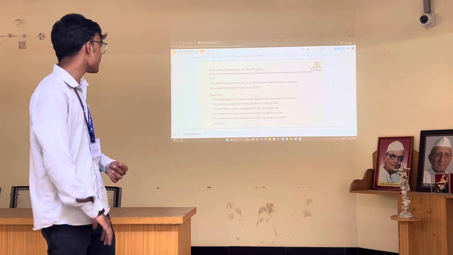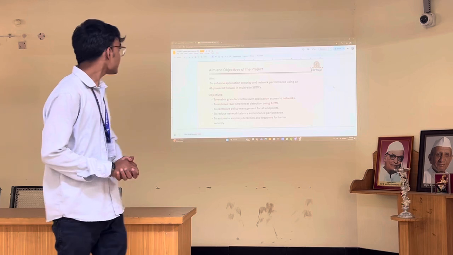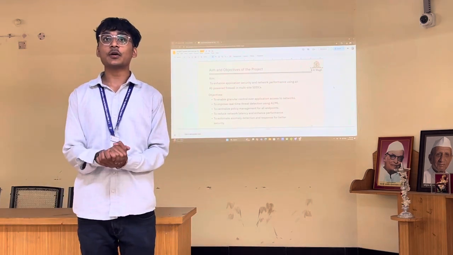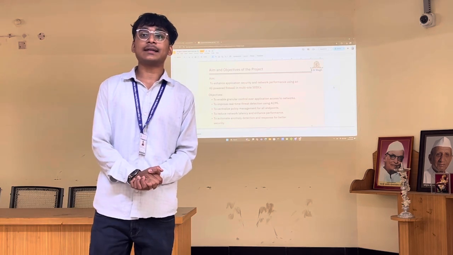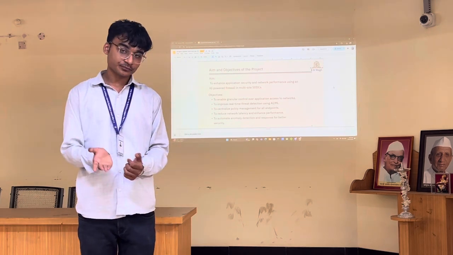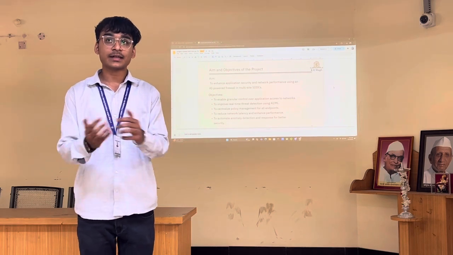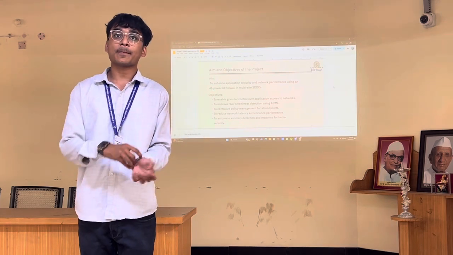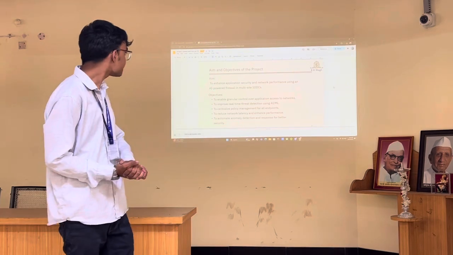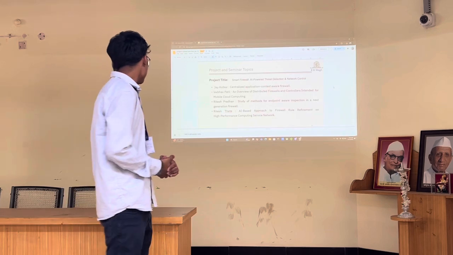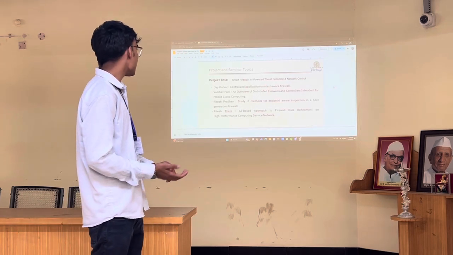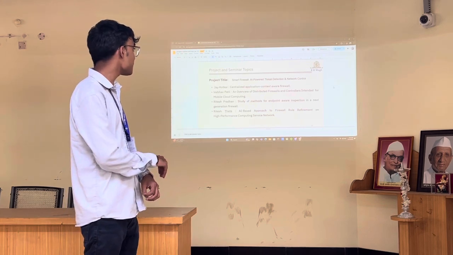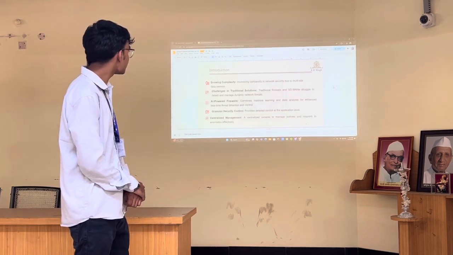Aim and objective of the project. We aim to create an application for network and security purposes which uses an AI firewall for blocking and stopping third-party interferences in the software which are not supposed to take permissions, or which are extra and not required. So yes, I will be presenting this seminar today, that is Smart Firewall, AI Detection and Network Control, and the other seminars will be presented by my fellow teammates.